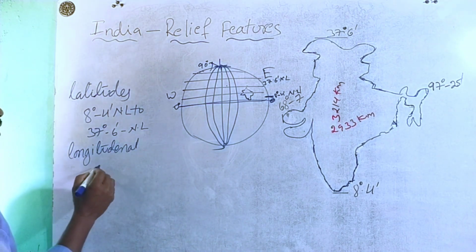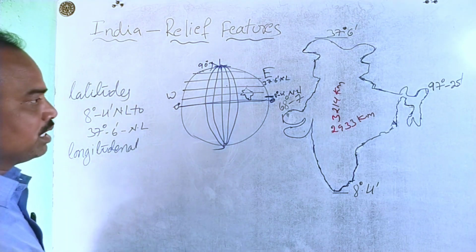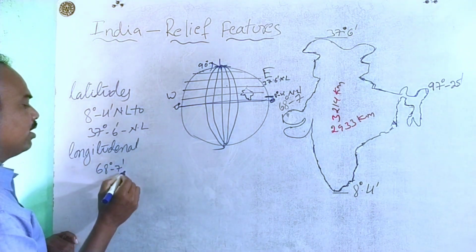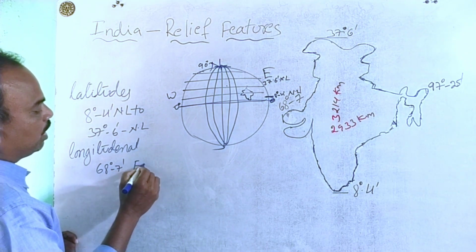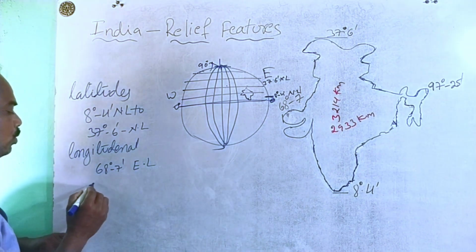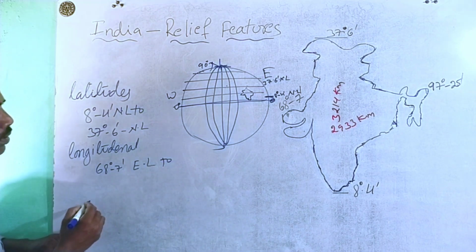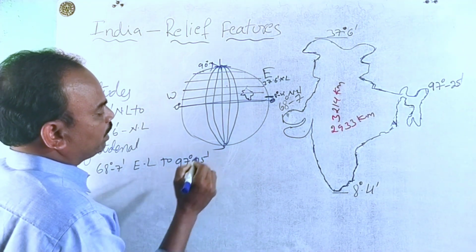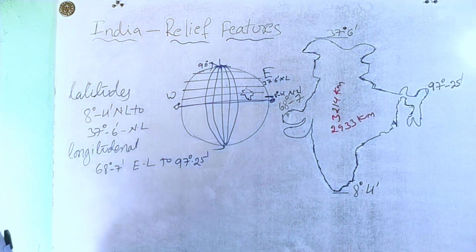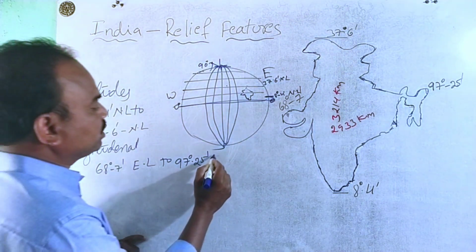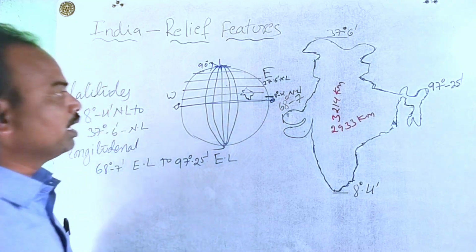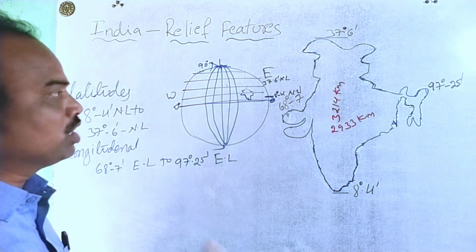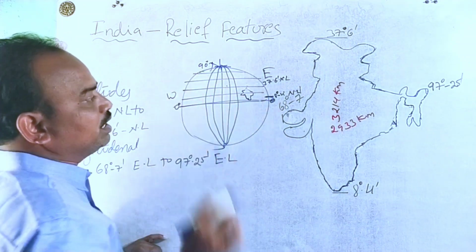So based on the longitudinal extension, listen, the longitudinal extension is 68 degrees 7 minutes east longitude to 97 degrees 25 minutes east longitude. How can we say that these are the east longitudes? Actually, India lies in the eastern hemisphere. That's why these are on the east side.